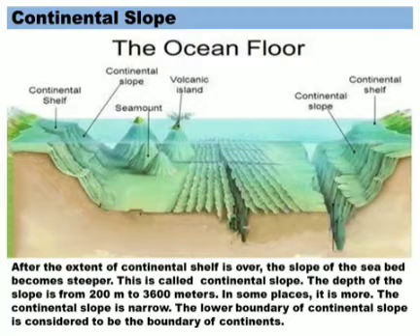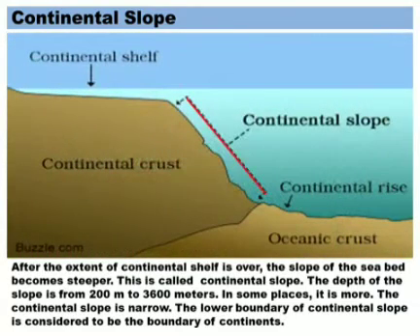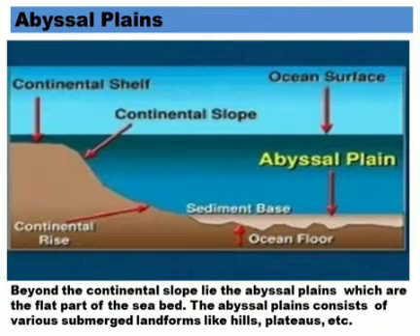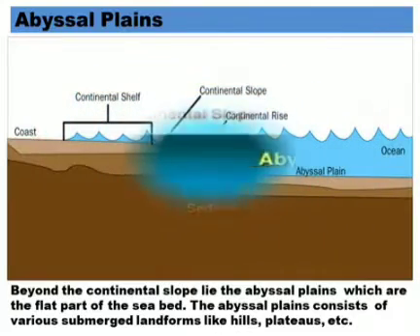Next is the continental slope. After the extent of continental shelf is over, the slope of the sea bed becomes steeper. This is called the continental slope. The depth of the slope is 200 meters to 3600 meters. In some places, it is more. The continental slope is narrow. The lower boundary of continental slope is considered to be the boundary of continents. Now you can see at the arrow there is a continental crust, and those are the boundary of the continental shelves.